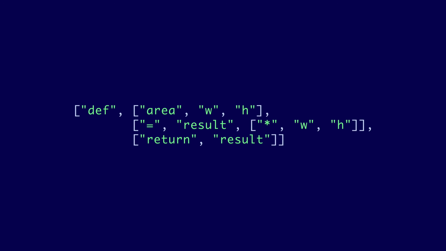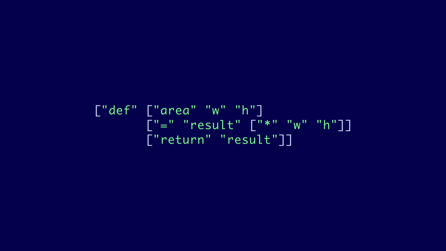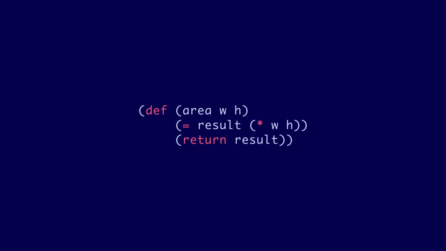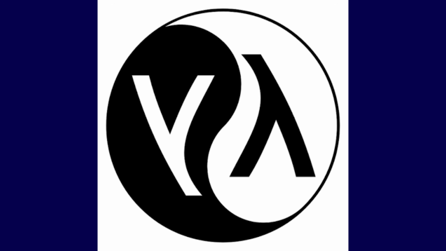Okay, but writing code like this would be really annoying, so let's clean up the syntax a little more. We can get rid of those commas since there's no ambiguity about the boundary between elements. Everything is either atomic or surrounded by brackets, so white space is our comma. And we can make these brackets parentheses instead because parentheses are less weird. And all of those quotes are kind of redundant now too, since variable names can't have spaces, so we can get rid of those. Alright, congratulations, you just invented Lisp. Unfortunately, some guy beat you to it in the 70s.